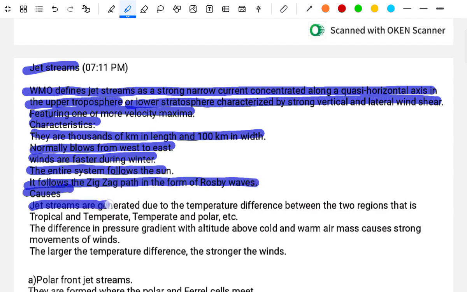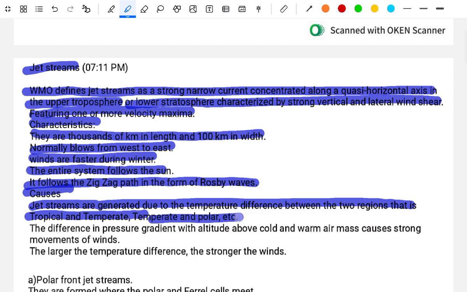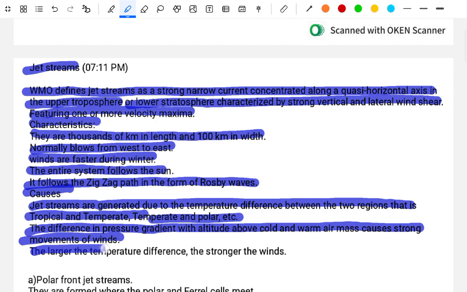The jet streams are generated due to temperature differences between two regions, that is the tropical and temperate, and polar regions. The differences in pressure gradient with altitude above the cold and warm air masses cause a strong movement of the wind. The larger the temperature difference, the stronger the winds.